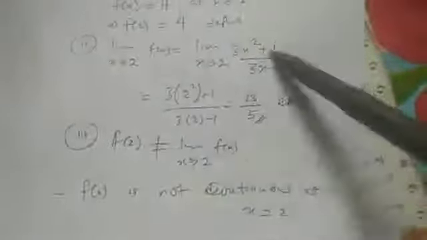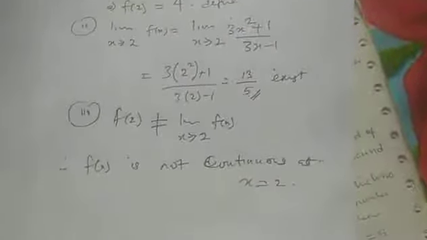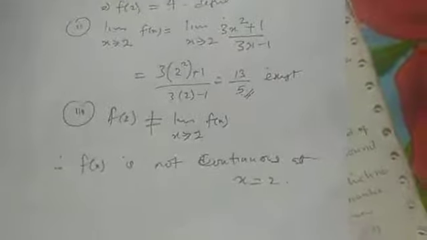The second one, the limit exists. But the third one, they are not equal. They must be equal to each other. In that case, f of x is not continuous, or we say that it is discontinuous at x equal to 2.